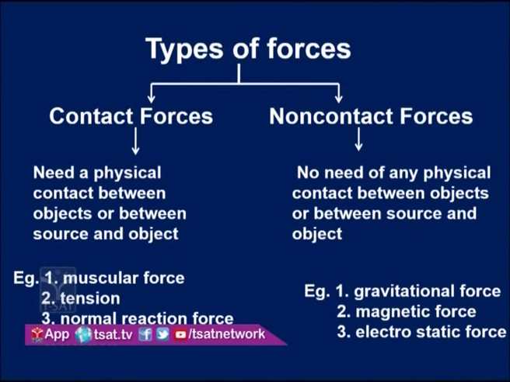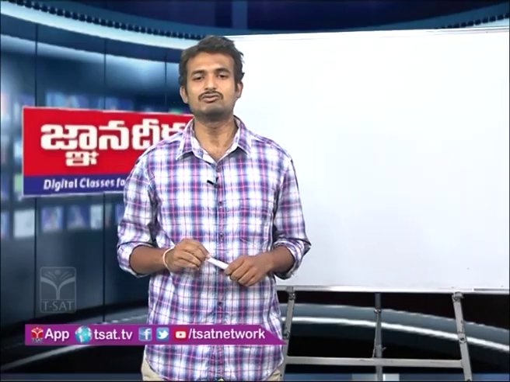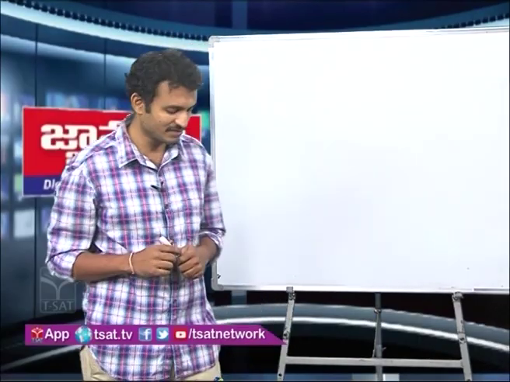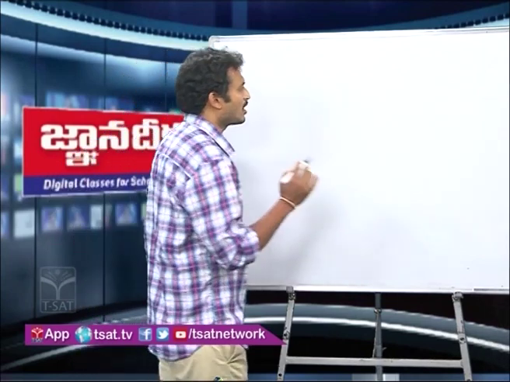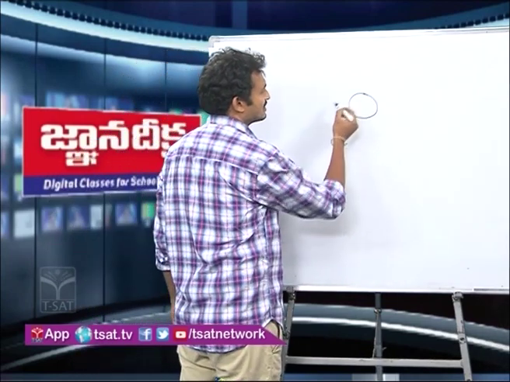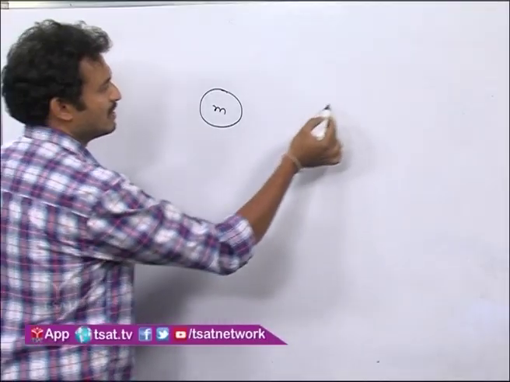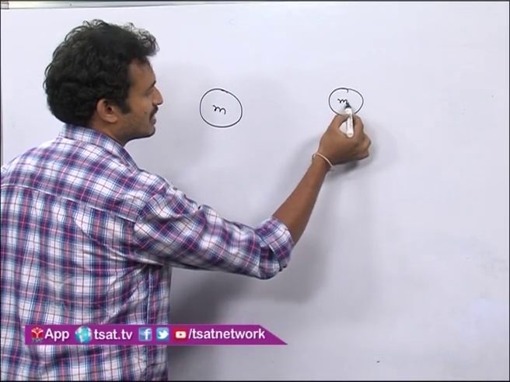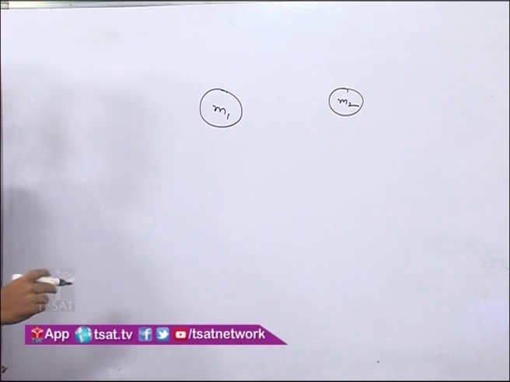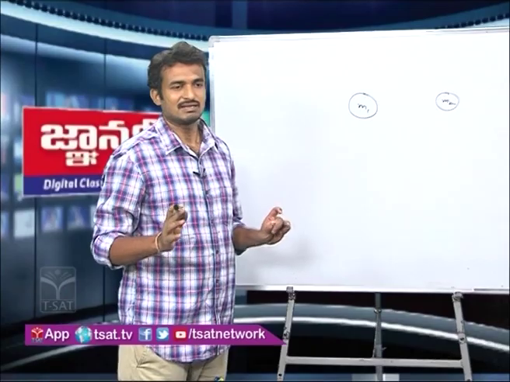So first we will discuss gravitational force. The gravitational force is a force between two massive objects. According to the law of gravitation, every object which contains mass, for example this mass m1 and one more mass m2, has some attraction force between them in the universe.